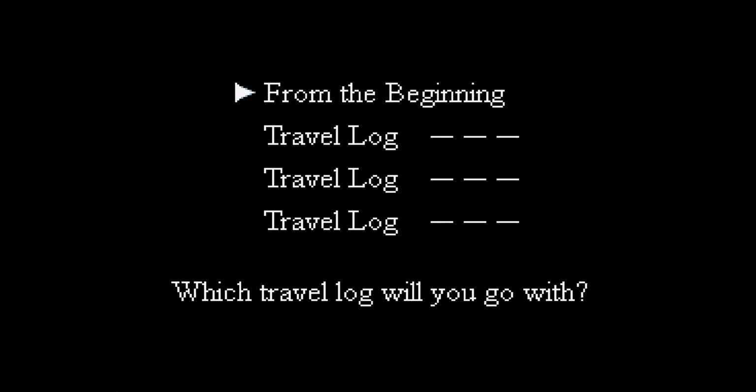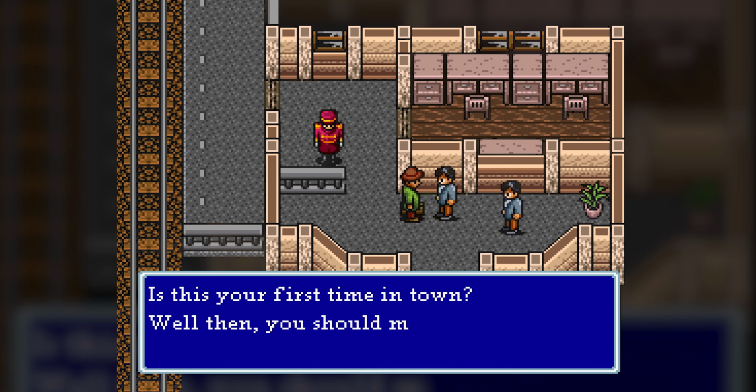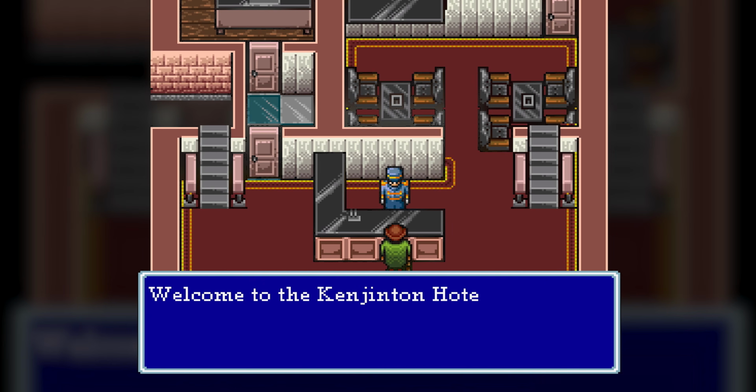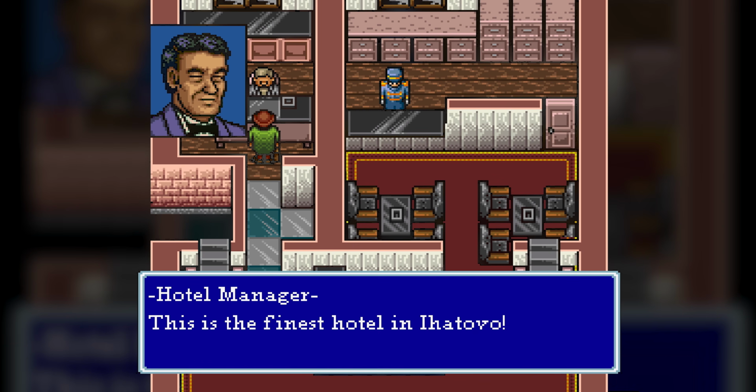A train travels in darkness beneath stars, through forests and over bridges, bound for Ihatovo. With an empty travelogue, we begin our journey at a quiet station. We learn that tourists ought to meet Kenji Miyazawa, so we explore town, check into the hotel, record our day in a travelogue, and begin talking to the town's motley of residents.